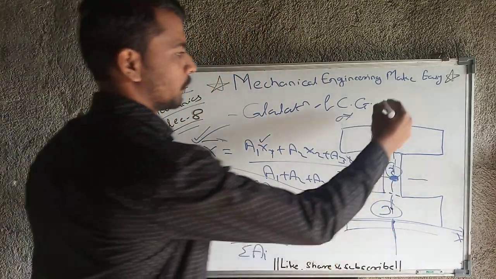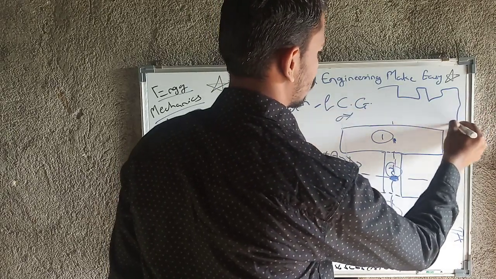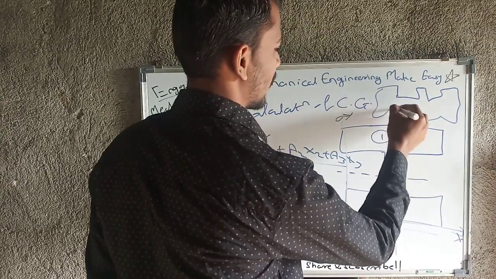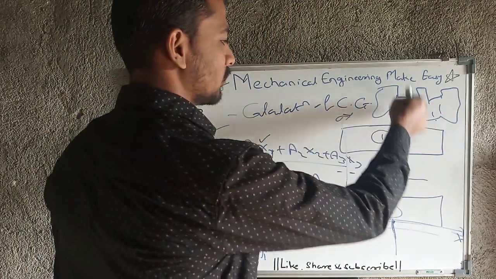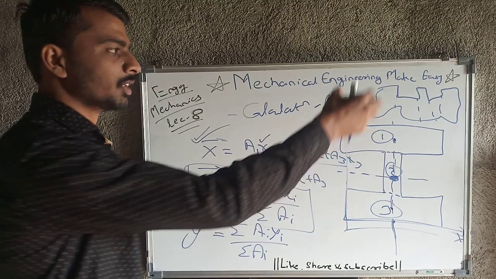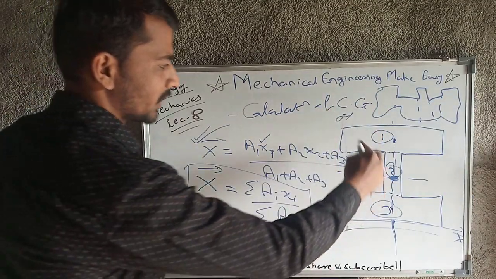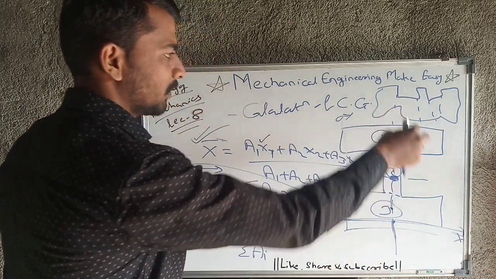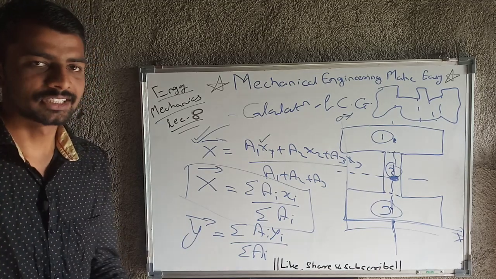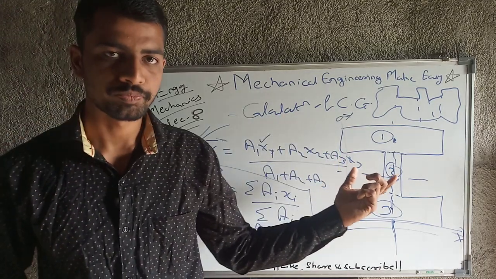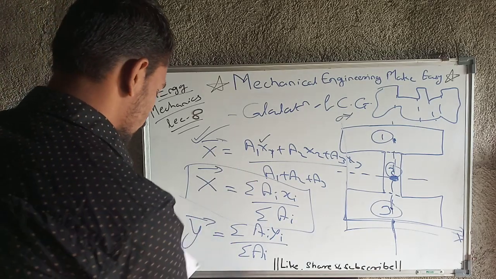So according to the figure, if there is a complicated figure with different shapes, I will consider those different shapes and discretize the figure into them, so that I can calculate the area. Likewise here I have considered 3 rectangles. Depending on that I will consider different shapes and calculate x bar and y bar. This is the calculation of CG. This is also very basic, but it is very important for our study.